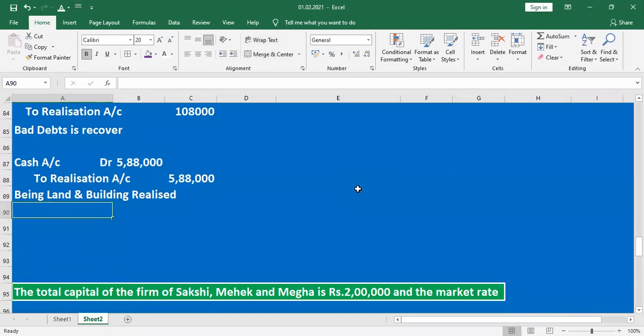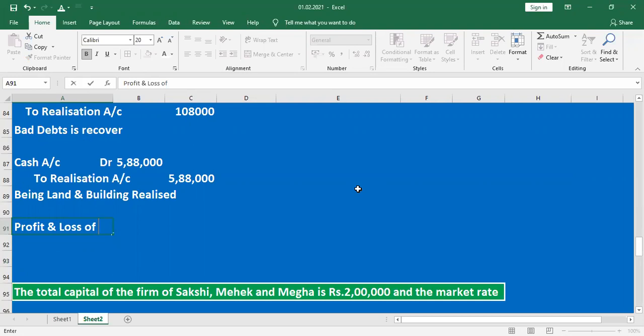Whenever the profit is distributed to the partners, the partners get the benefit. That's why the partner account should be credited. The profit is distributed from the profit and loss account, so it is mentioned as profit and loss on revaluation account.